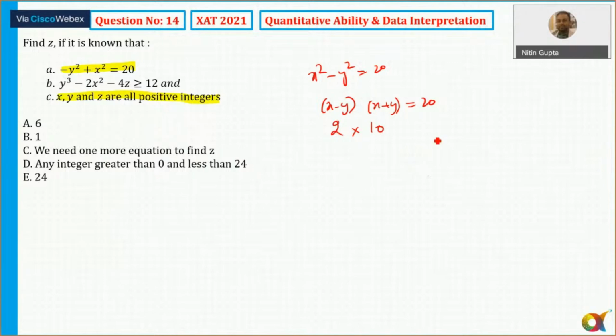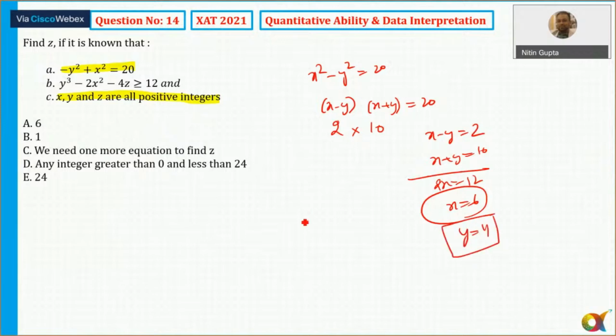So here x minus y is equal to 2 and x plus y is equal to 10. So from here 2x is equal to 12. So I can say x is equal to 6. What is the value of y? y is equal to 4. Substitute in any of the equations. So I've got y equal to 4. So x is 6, y equal to 4.